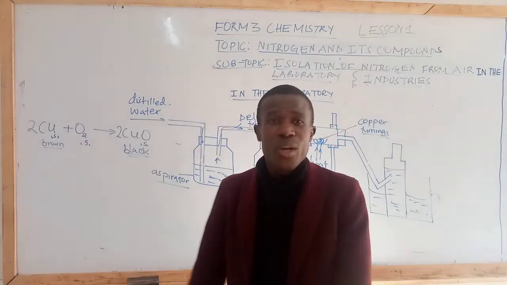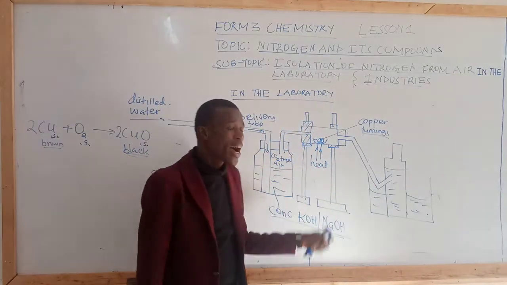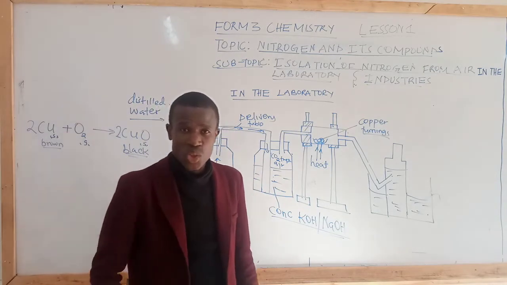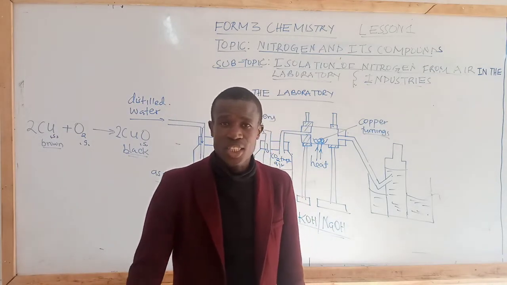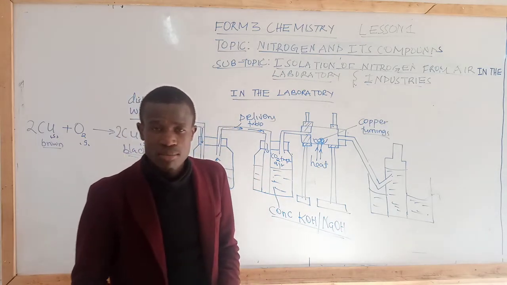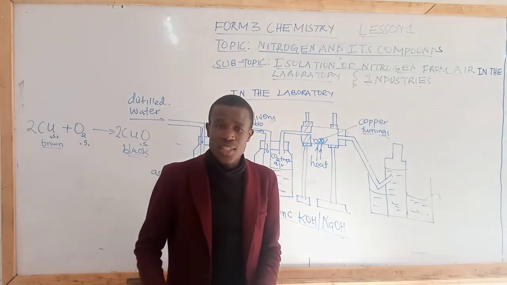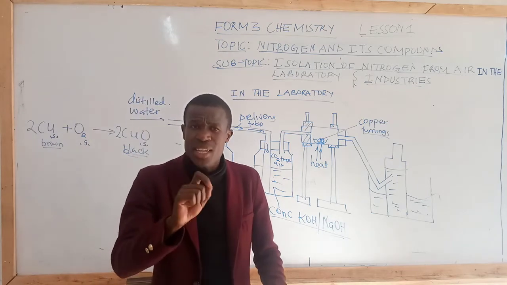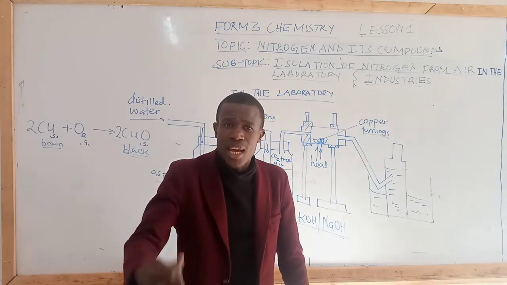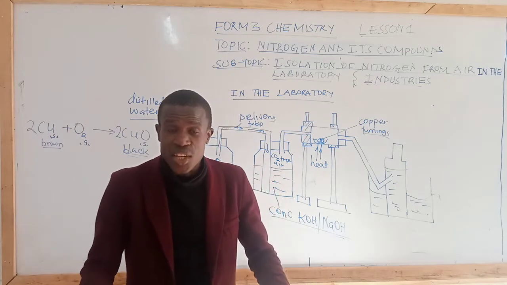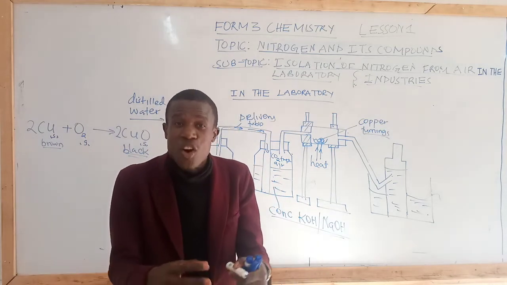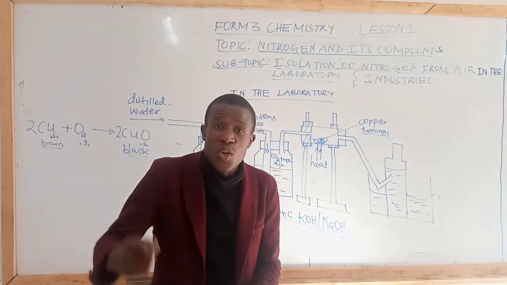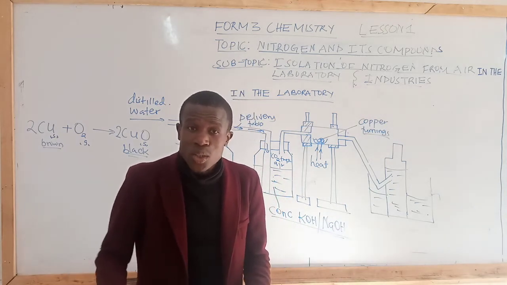Students, why are we required to have heat? Remember, one of the factors affecting the rate of reaction is temperature. When the temperature is high, students, the rate of reaction also increases. So the presence of heat is to increase the temperature, and when the temperature increases, it means the number of collisions per unit time will also increase.